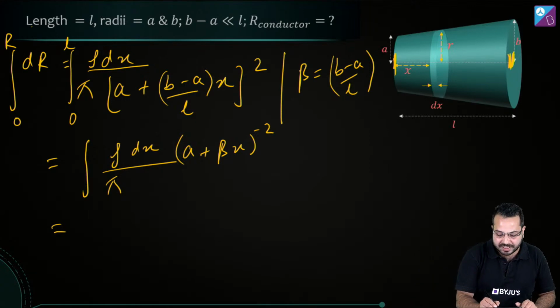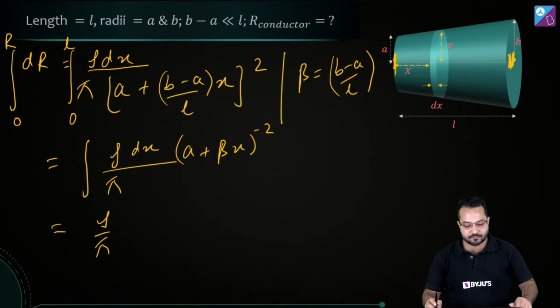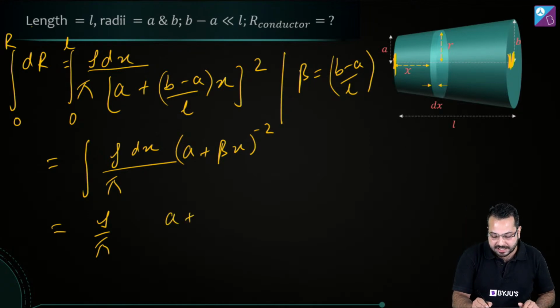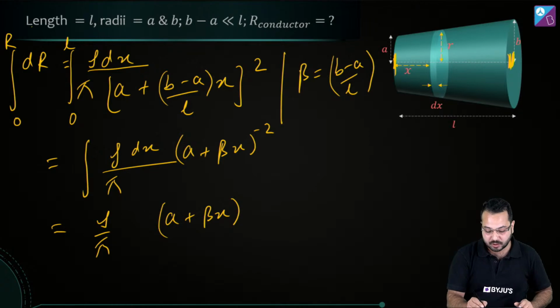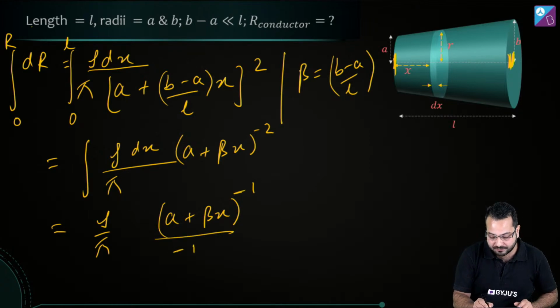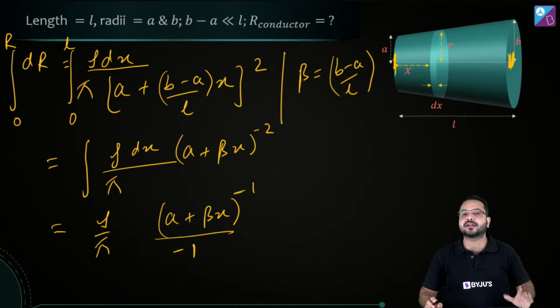Okay, so when we integrate this, what are we going to get? Rho upon pi is a constant. Now when we integrate this, we are going to get a plus beta x to the power minus 2 plus 1, which means minus 1, and then divided by minus 1. So I've integrated this in the usual manner, but my job is not done.